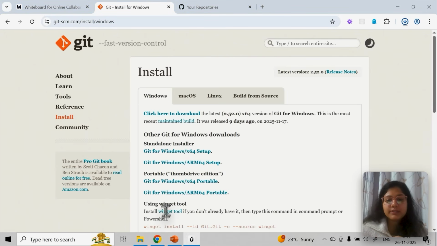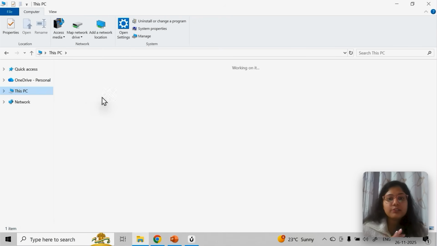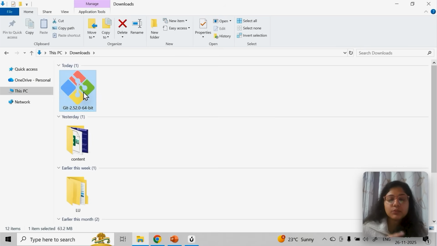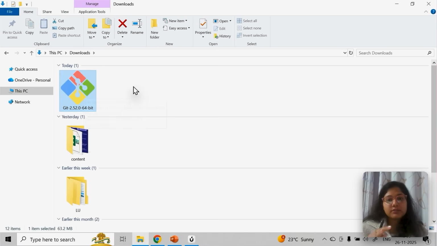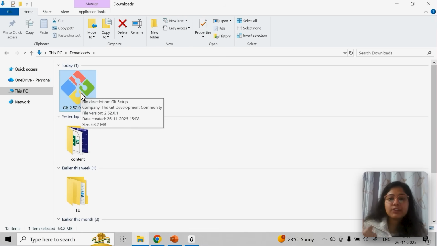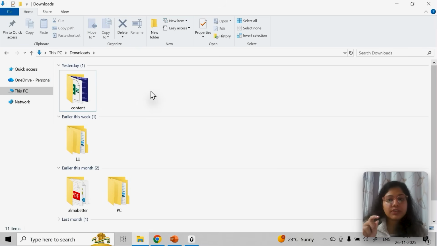It is already installed, so I'm not going to do the setup, but I'll show you for sure. If you go to downloads, you can see the setup has come. You download it just like any other software, like VS Code if you are into development, or any other editor. You double click on it, do next, I agree, next, and the setup is done. It will take hardly 2-3 minutes.